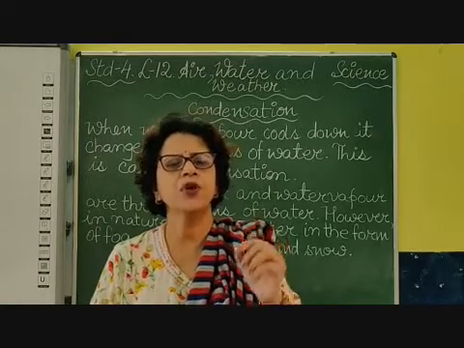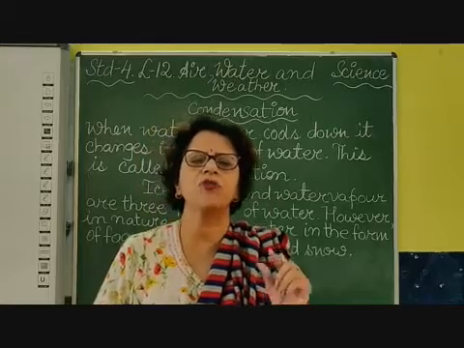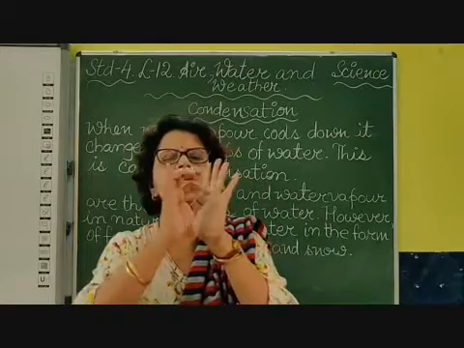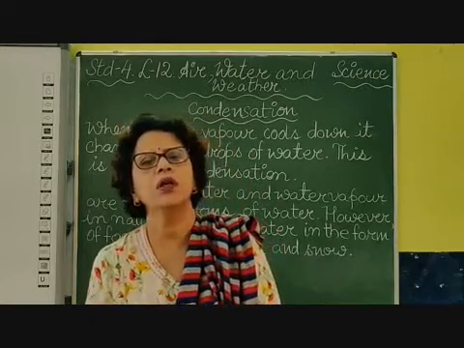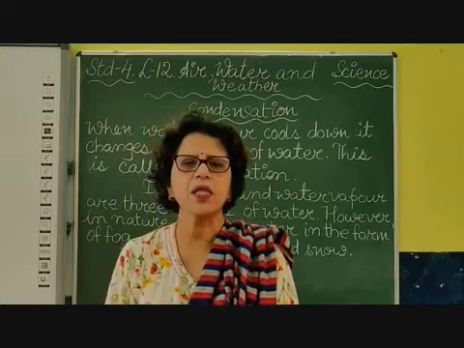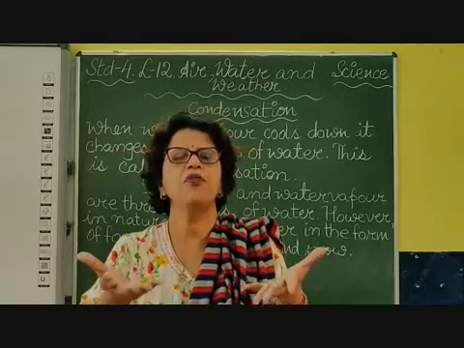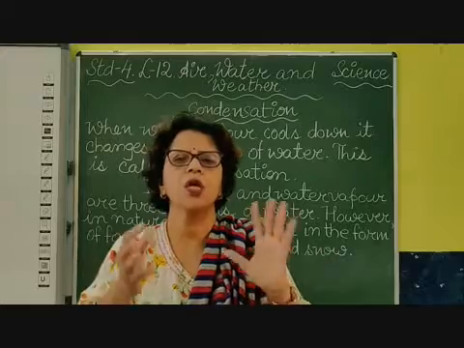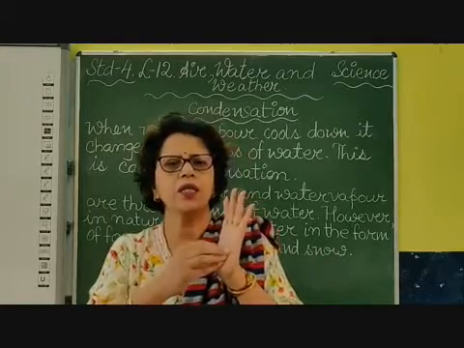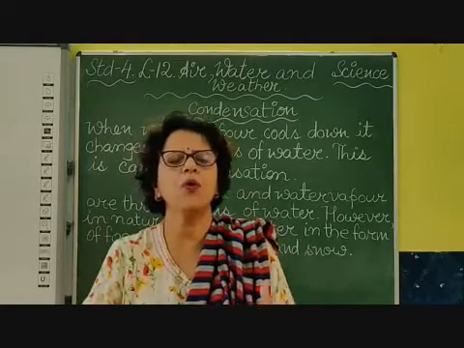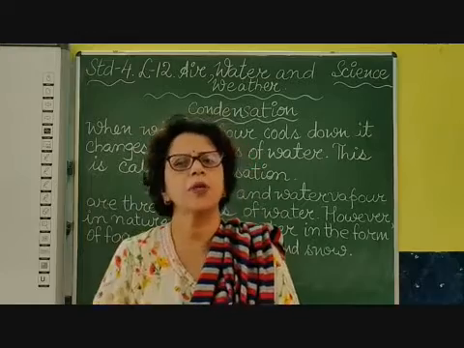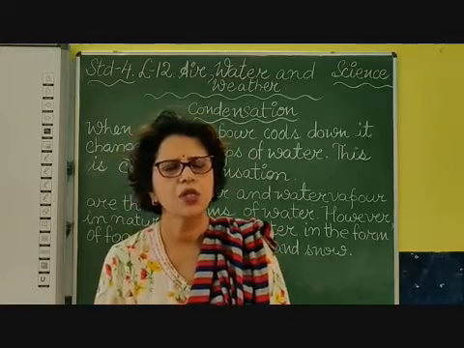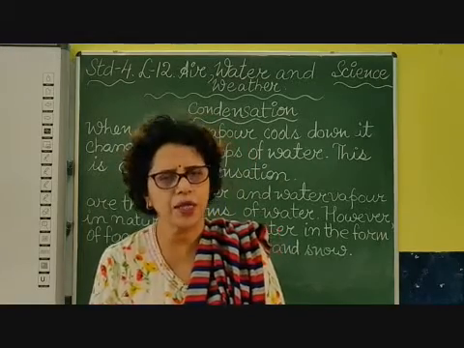After a few minutes, when you remove the lid of the pan, you will see droplets of water on the lid. That means the vapor which got heated up and rose reached the lid, and after some time it cooled down and you can see droplets of water. So children, this is called condensation.